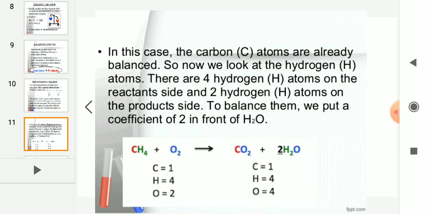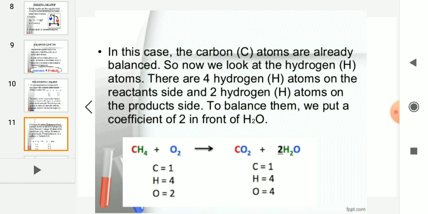So carbon atoms are already balanced, 1 and 1. So we look at the hydrogen atom. There are 4 hydrogen atoms on the reactant side and 2 hydrogen atoms on the product side. Is it not? So to balance them, we put a coefficient of 2 in front of H2O. That now becomes 2H2O. Now see, the hydrogens are balanced. Left hand side there are 4 hydrogens and right hand side also there are 4 hydrogens.